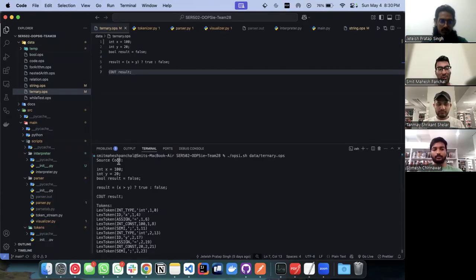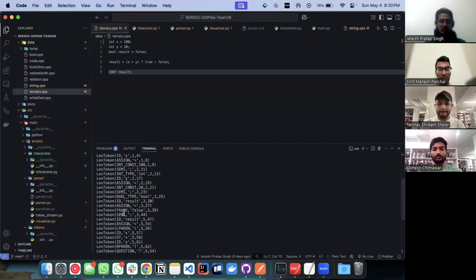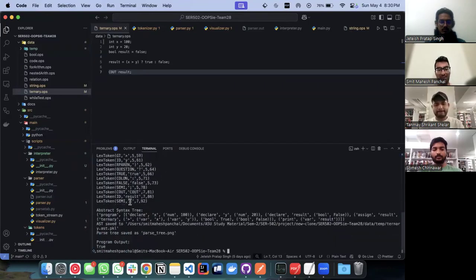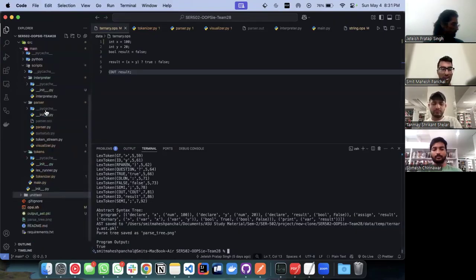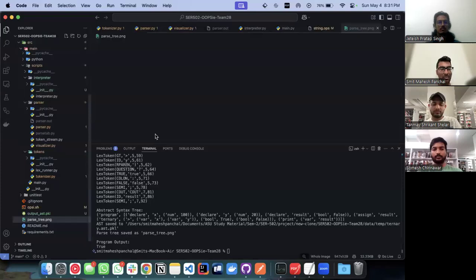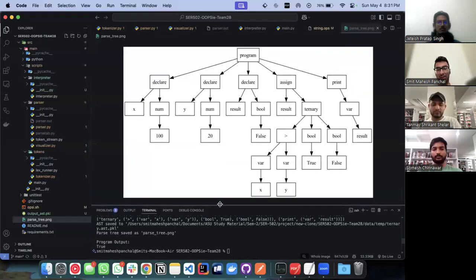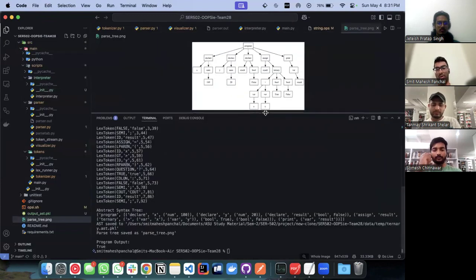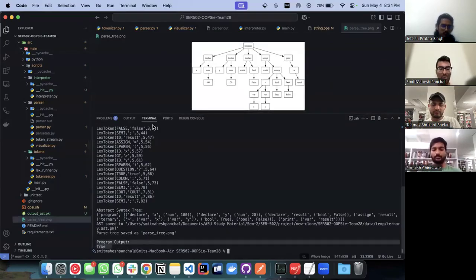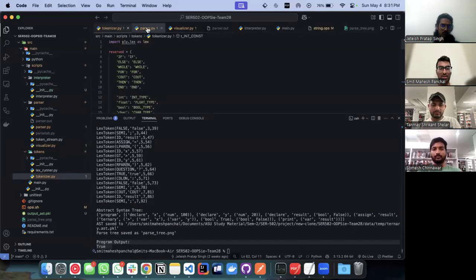First of all, it prints the source code. After that, it gives out all the tokens that the tokenizer has generated, and after that, it creates a syntax tree or the parse tree based on the tokens, and then saves it into a parse tree.png. If we look into our directory structure, we can see that this file is generated and correctly shows the parse tree for our program. And at the end, it gives the program output, which is true, as we earlier discussed.